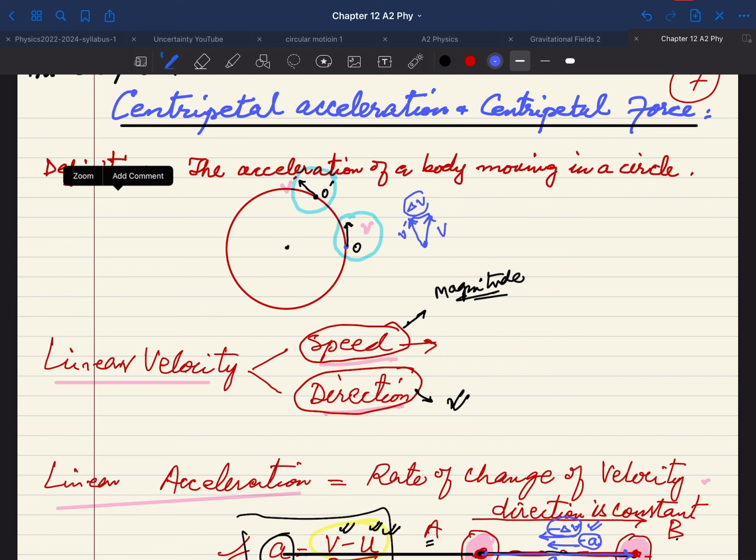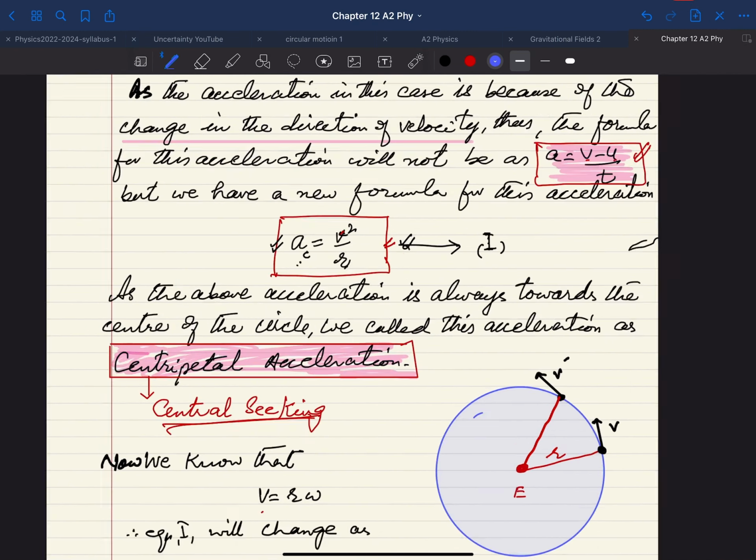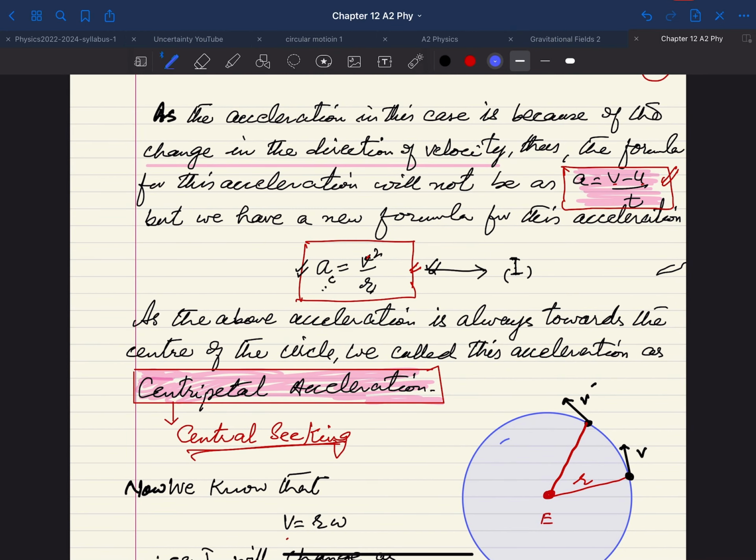As I said before, this velocity change is not because of the magnitude but because of the direction of the velocity, and you can see that it is always towards the center of the circle. So the acceleration in this case is always towards the center of the circle, and this is the centripetal acceleration.